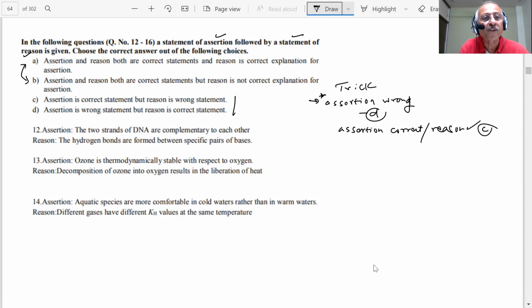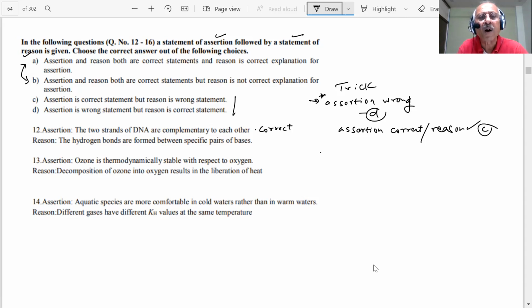Question number 12, assertion: the two strands of DNA are complementary to each other. Tell me, is it a correct statement, students? The two strands of DNA are complementary. You have seen the structure of the nucleic acid. What was the structure given for DNA? Who gave the double helix structure? Watson and Crick, and they got a Nobel Prize for that. What they said: the two strands of DNA are complementary. In my lecture, I have clearly shown you that this is a correct statement.